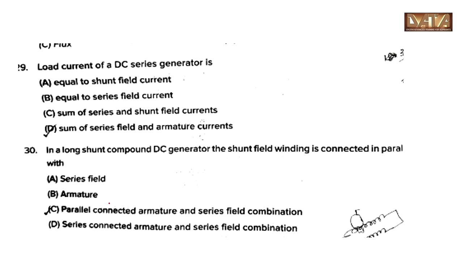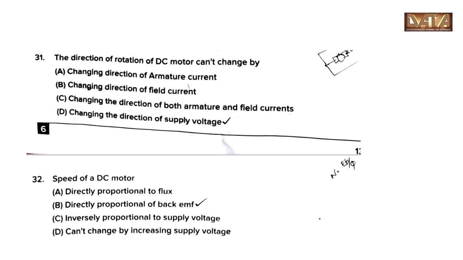The load current of a DC series generator is equal to series field current. In a long shunt compound DC generator, the shunt field winding is connected in parallel with the series connected armature and series field combination. The direction of rotation of DC motor can be changed by, here we can say both C and D as correct answers.